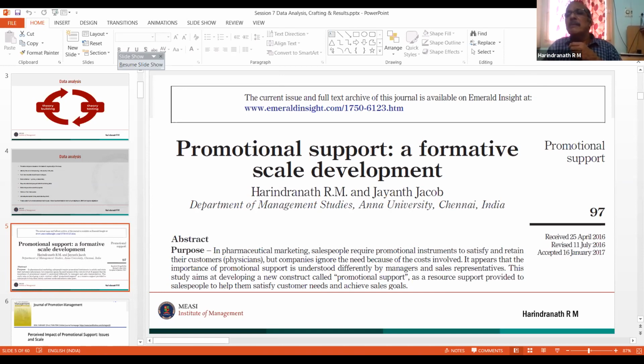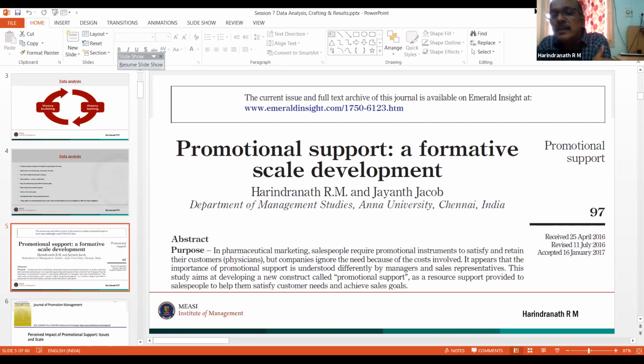Now I have a point here for all of you: these are formative scales. So when you pick up an adopted scale, remember to identify beforehand whether your adopted scale has been developed as formative or as reflective.